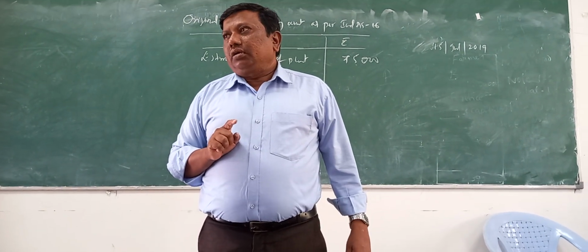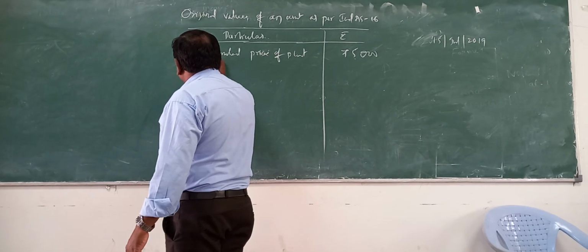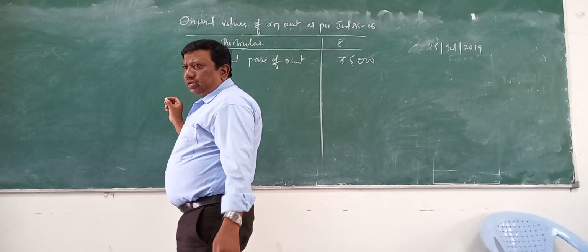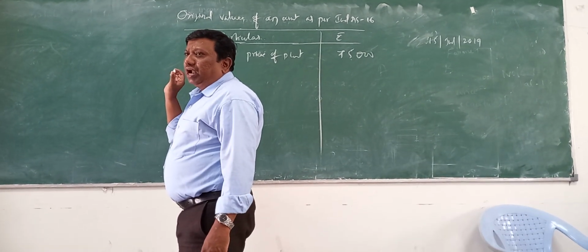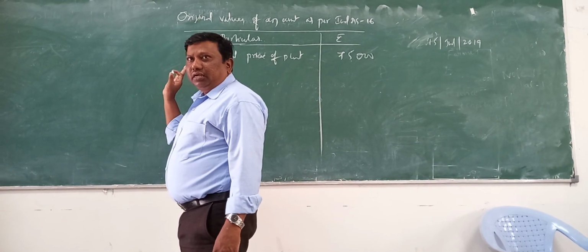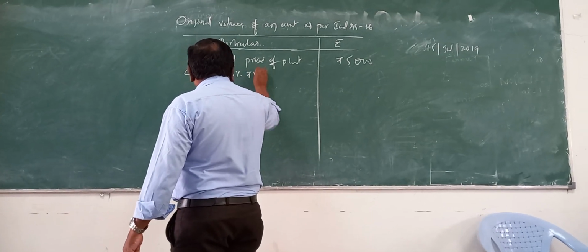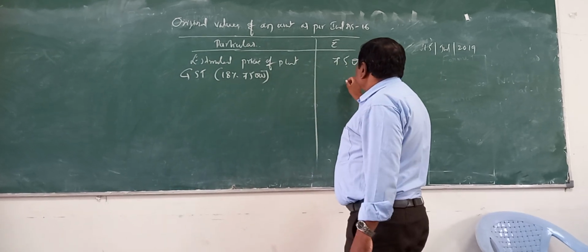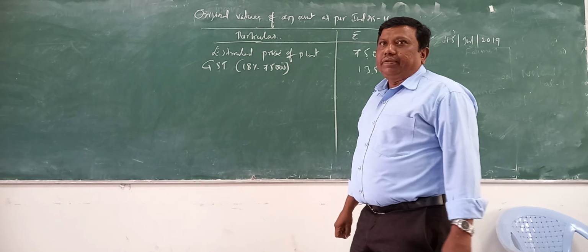Next, read. GST is charged on the estimated price. So I am calculating GST. The rate is 18%, usually for plant. I am writing 18%. So 18% of 75,000 is 13,500.